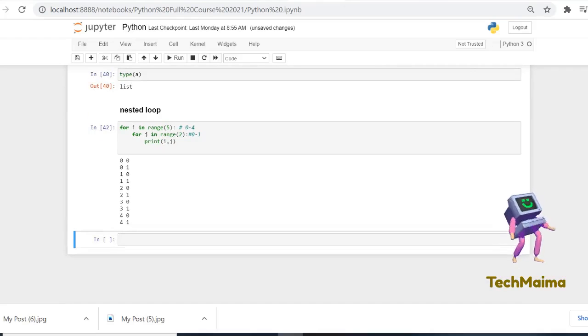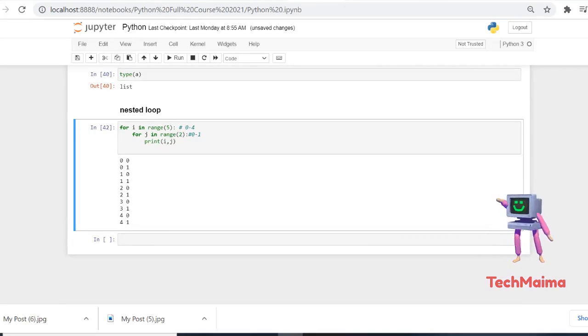So here you can see the result. I in range, you can see 0, 1, 2, 3, 4. So it is a for loop inside a for loop. It is taking each and every condition. So 0, 0, 0, 1, then the condition is done. And again it goes back and takes 1, 0, 1, 1. The condition is done. Such a way this is getting executed. This is the purpose of the nested loop.